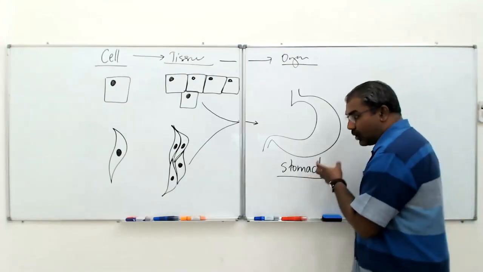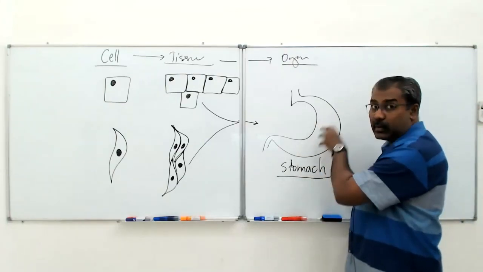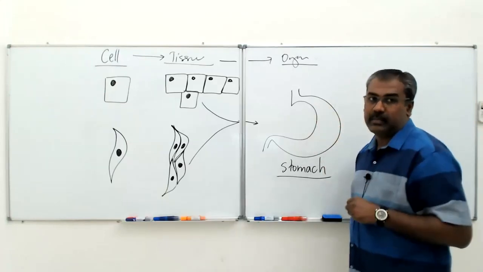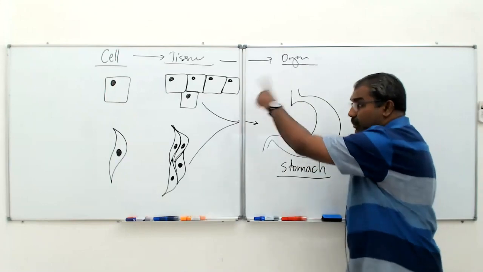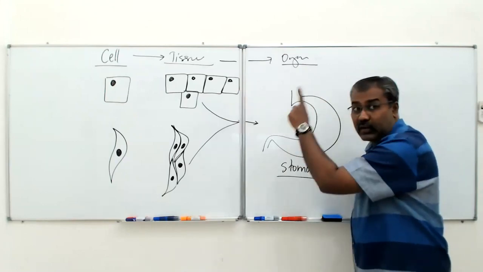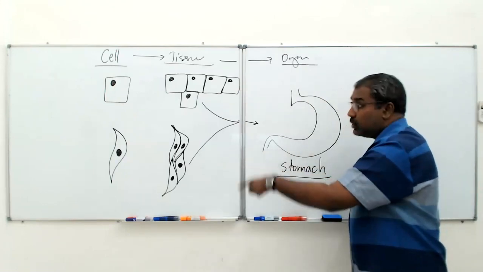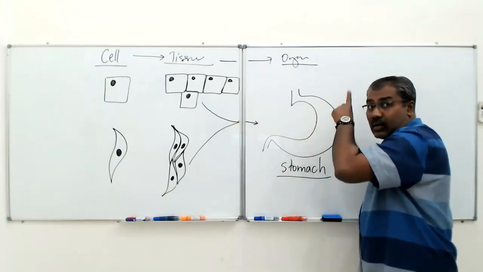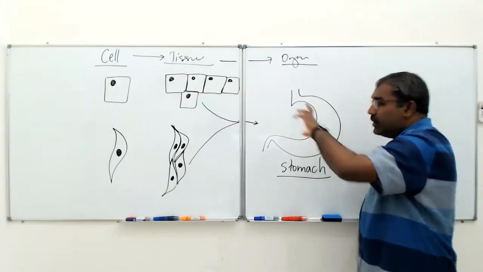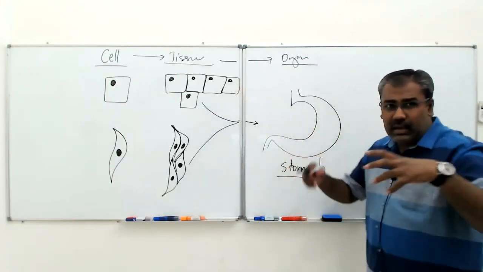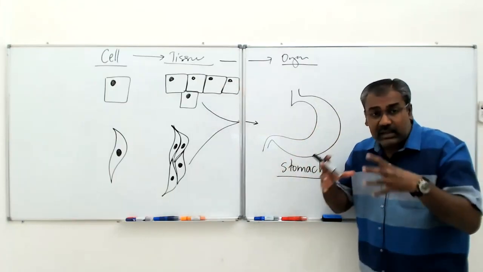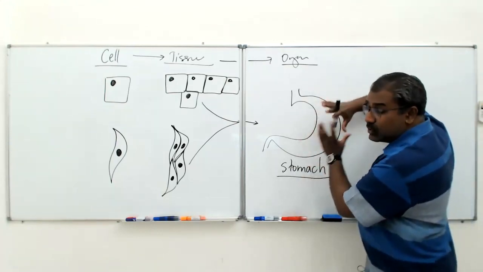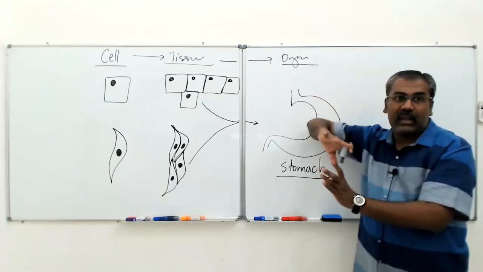Stomach dipanggil sebagai organ because stomach dibuat daripada dua tisu yang berlainan jenis. So stomach is made from epithelial tissue, stomach also made from smooth muscle tissue. So because two different tissues make the stomach, it is an organ. And these two tissues, they cooperate, bekerjasama untuk memastikan bahawa perut ni boleh berfungsi dengan baik, efficient.